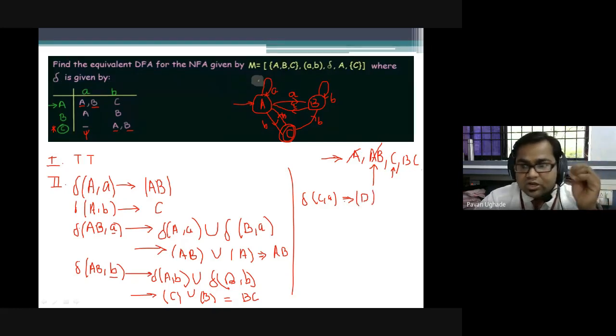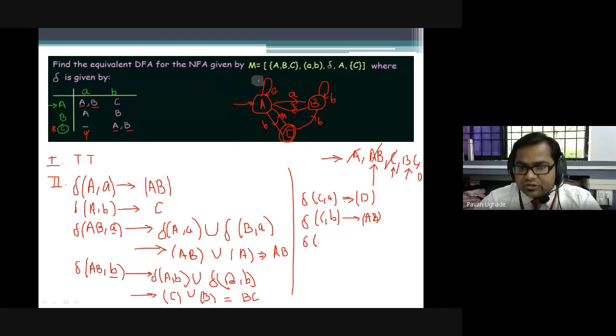Okay guys, so here I'll be adding one more state as D. Just try to understand how I'm going to do that. Then transition function C over B. C over B, where does it go? C over B, we are getting AB. Is AB a new state? No, it is already a part of the states, so no need to add. Then C is also processed. Go with the next state in the list, that is BC.